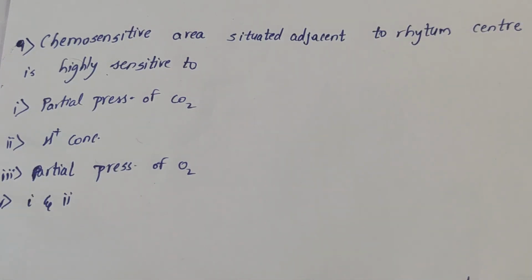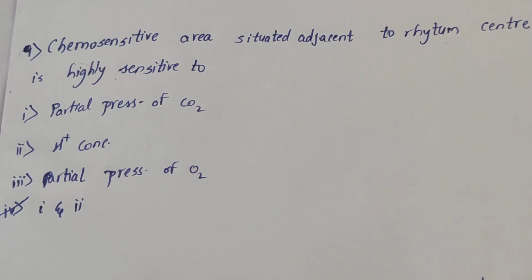The chemosensitive area, which is situated adjacent to the respiratory rhythm center, is highly sensitive to. First option is partial pressure of CO2. Second option is H plus concentration. Third option is partial pressure of O2. And last option is both 1 and 2. Pause the video and try to answer the question. The answer is fourth option.